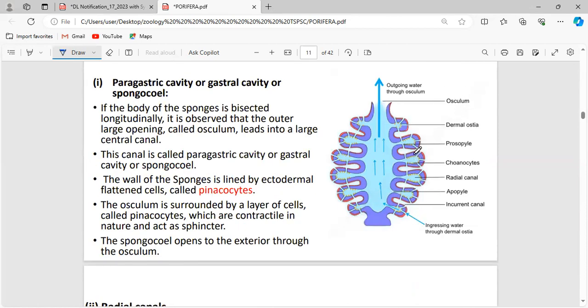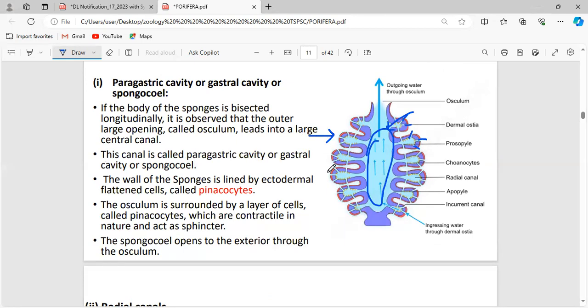See, these are all the pores. Here one pore, here one pore. These are the ostia. These are all the pores, which are also called ostia. Via these pores, the water enters. And this is called the central body cavity, which is also called the spongocoel.